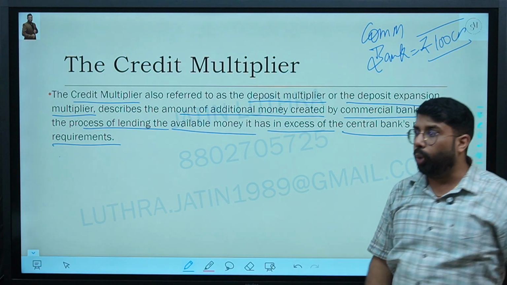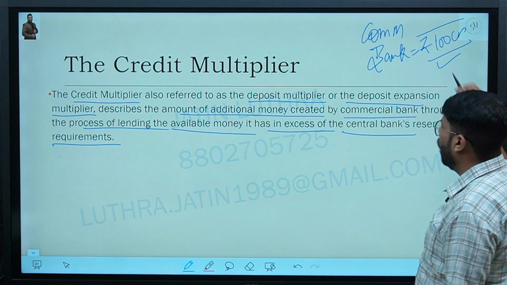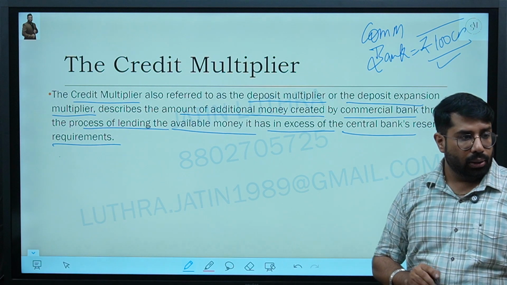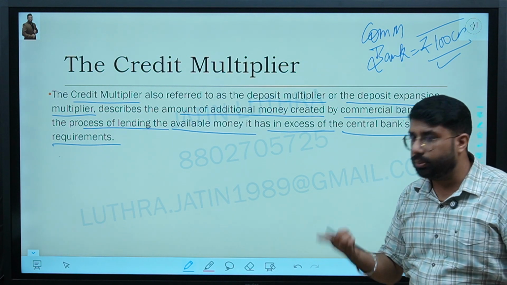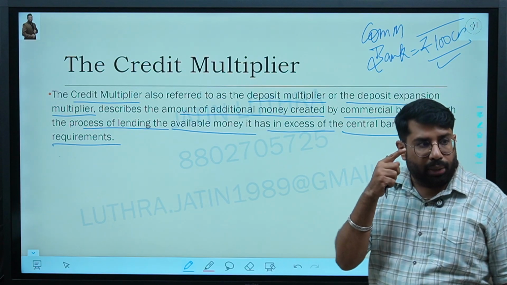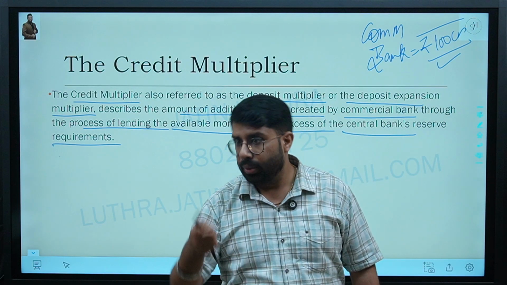Are we clear? How will the commercial bank use this money? Commercial bank will use this money to lend the amount. Yes or no? Now, whenever commercial bank will lend money, money supply will increase.